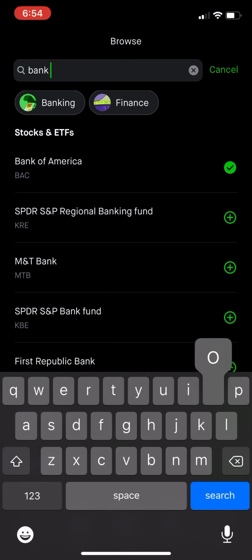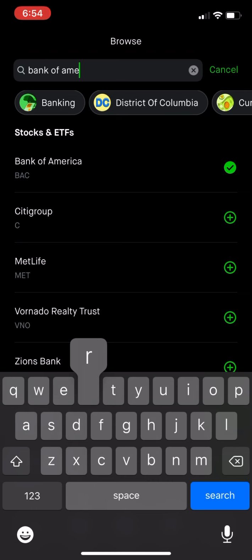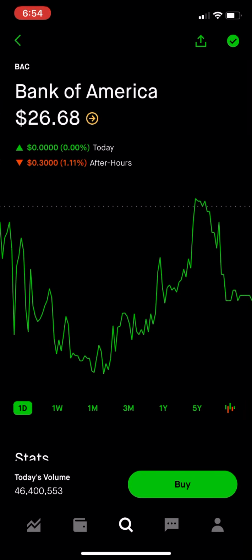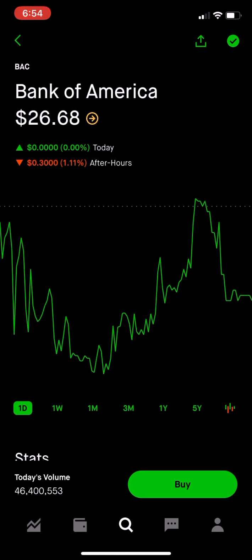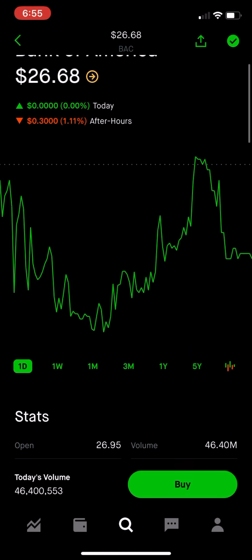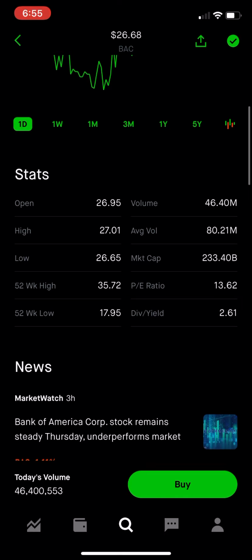It's Bank of America. I am currently not invested in them at all. I will be in the future, and there are reasons why that I will explain later on in the video. So we're on Bank of America, and we're looking at it trading per share at $26.68. And today, it opened at $26.95, as you see on the stats.